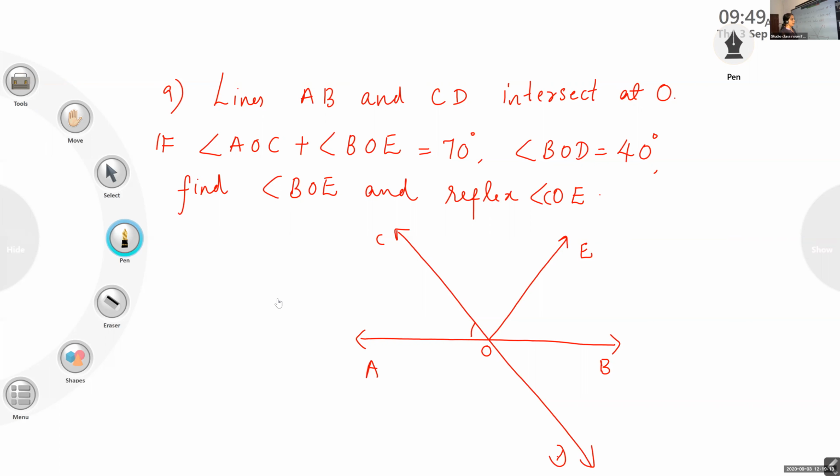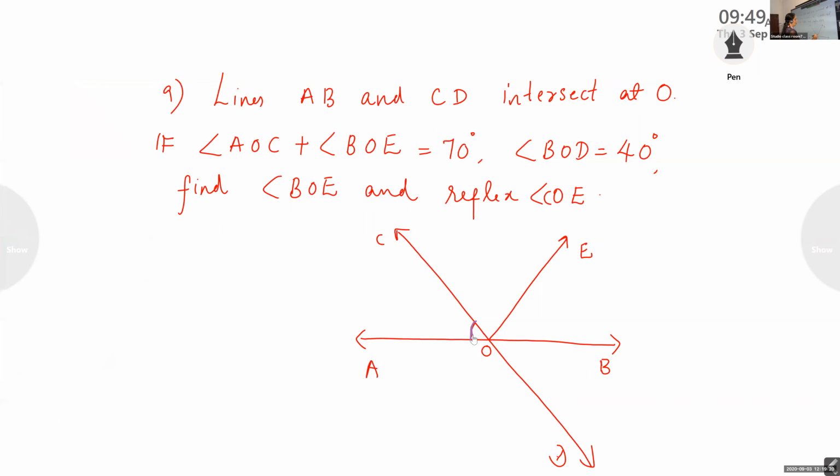If angle AOC plus angle BOE, that means this AOC and this angle, when you add these two angles, you will get 70 degree. It is not given separately, but the sum is given as 70 degree. That means when you add these two angles, which I shaded now, you will get 70 degree.